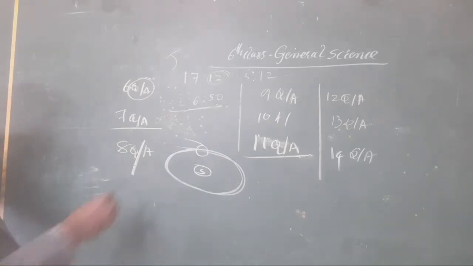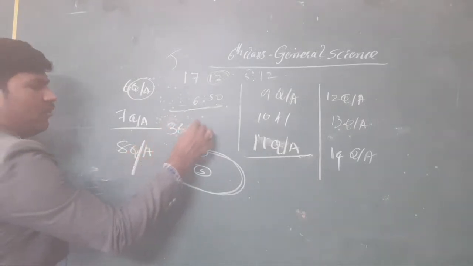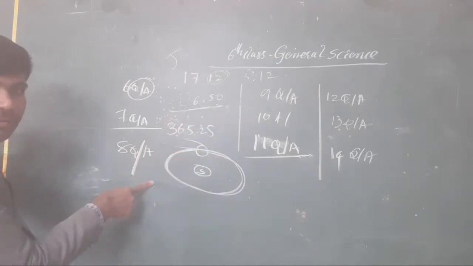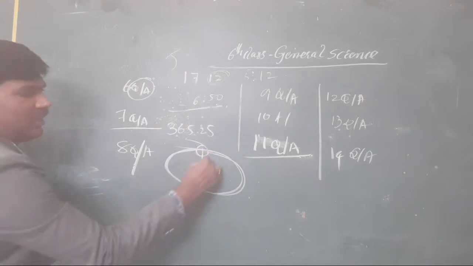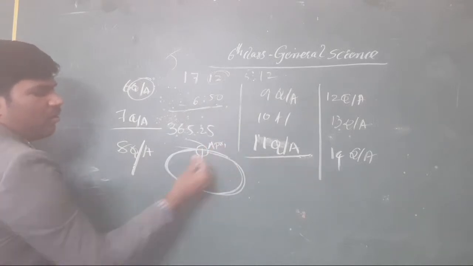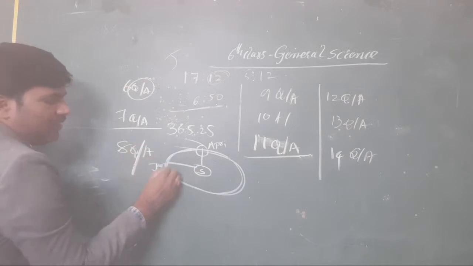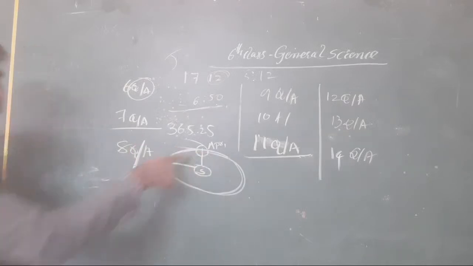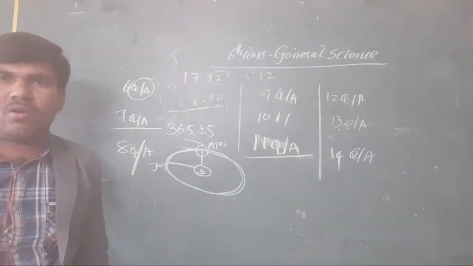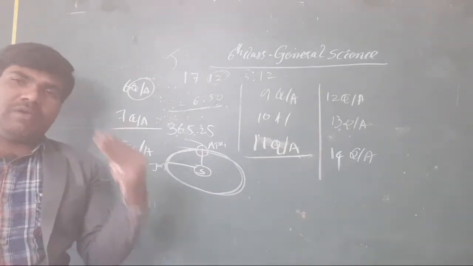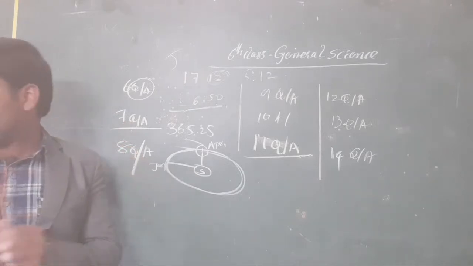Every 365.25 days, earth occupies the same position. Suppose it is at April, and somewhere else it is in January. Then next, again in April, it will come to here. You know very well about the hemisphere; already we discussed it.